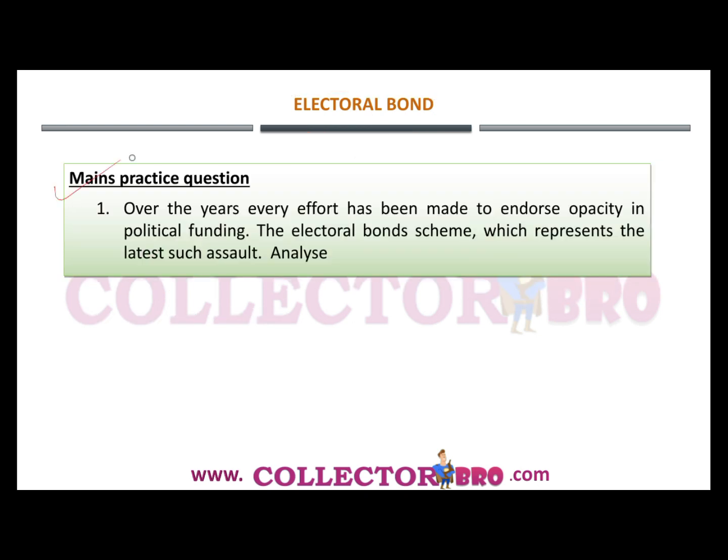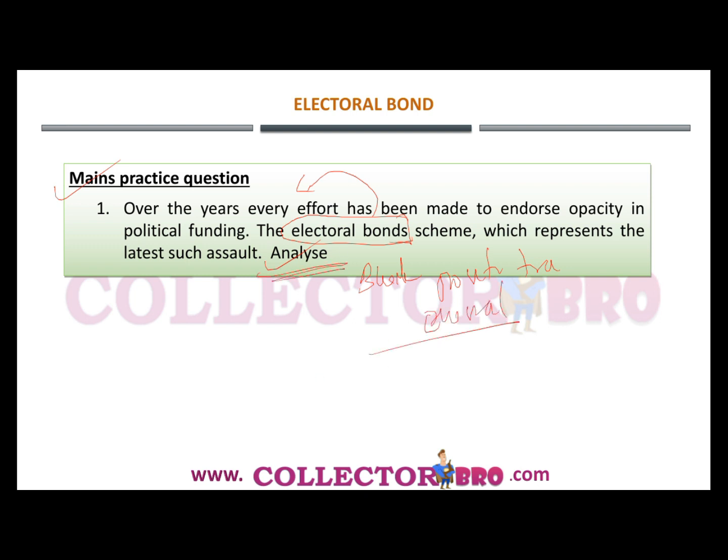Now let's come to the mains practice question. Over the years, every effort has been made to endorse opacity in political funding. The electoral bond scheme represents the latest such assault. Analyze. Here you should make the point of how this electoral bond, which is intended to bring transparency, has ended up bringing opacity into the system, and how it is hindering political transparency and transparency in electoral financing.